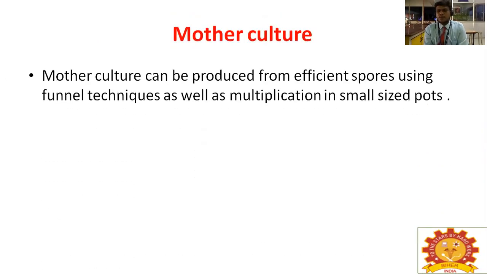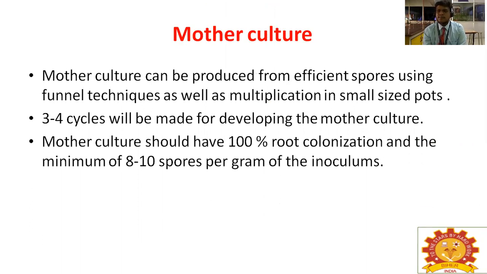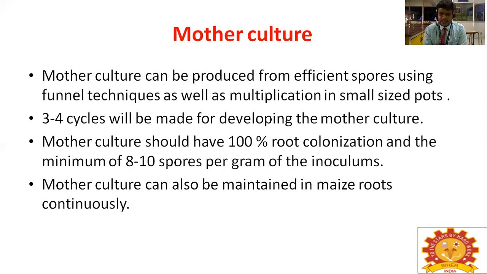Now we discuss the mother culture. Mother culture can be produced from efficient spores using the funnel technique as well as multiplication in small sized pots. Three to four cycles are made for developing the mother culture, so that it becomes very virulent and effective, and the colonization percentage is higher. The mother culture should have 100% root colonization and a minimum of 8 to 10 spores per gram of inoculum. Mother culture can also be maintained in maize roots continuously.